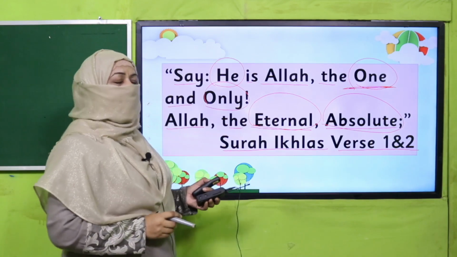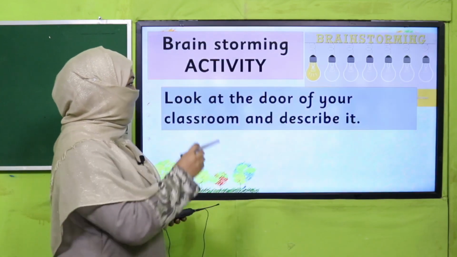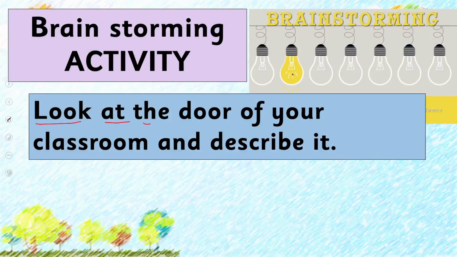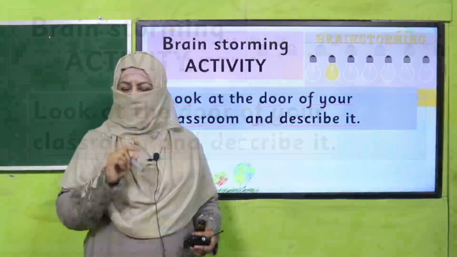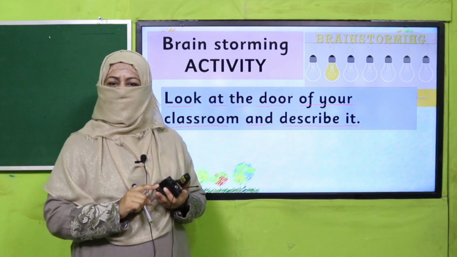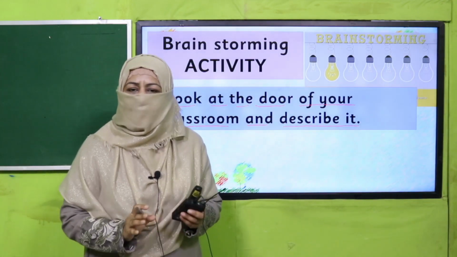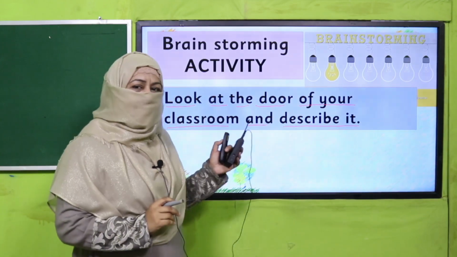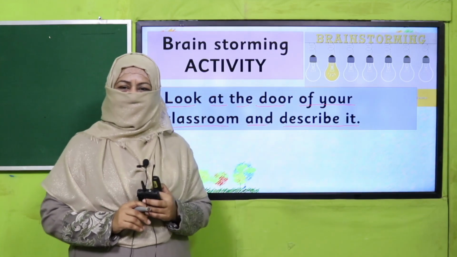Okay, so how do we use describing words? For that, let's do this activity. Look at the door of your classroom and describe it. What you will do? You will look at the door, tell its color, its size, its material, its quality, whatever you want to tell. So pause the video, describe the door of your classroom, and then come back.